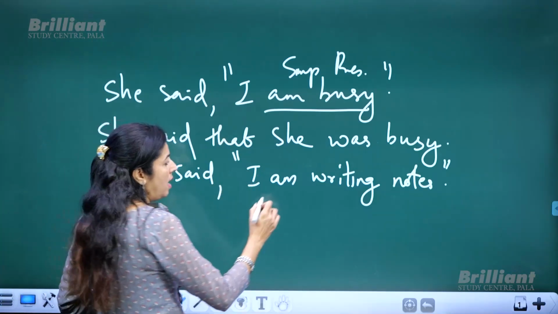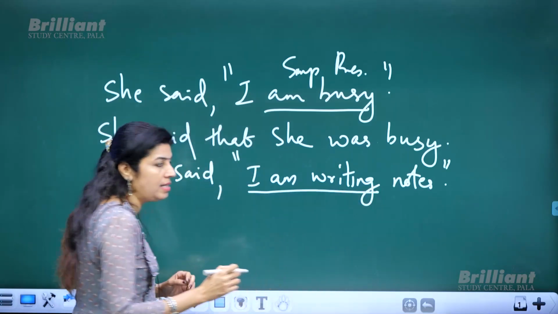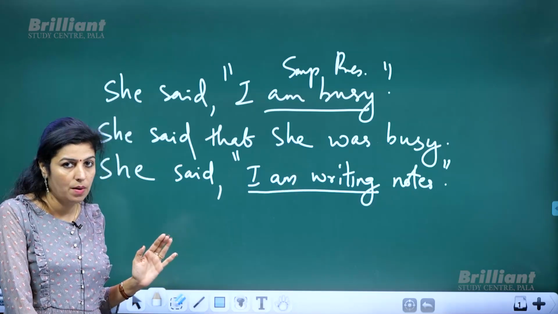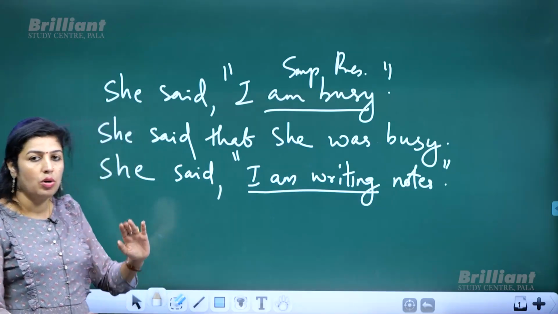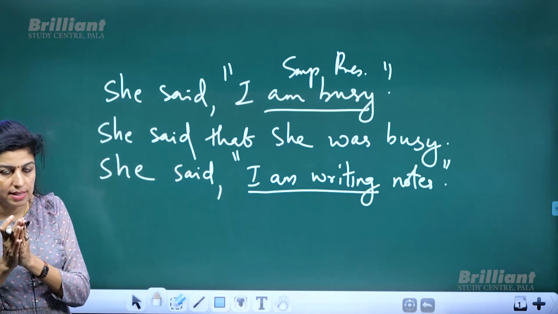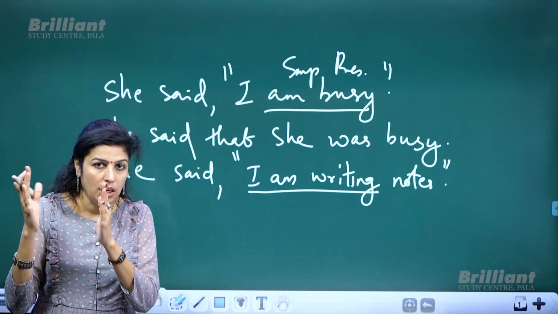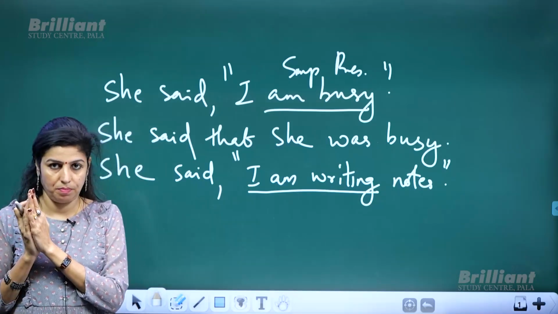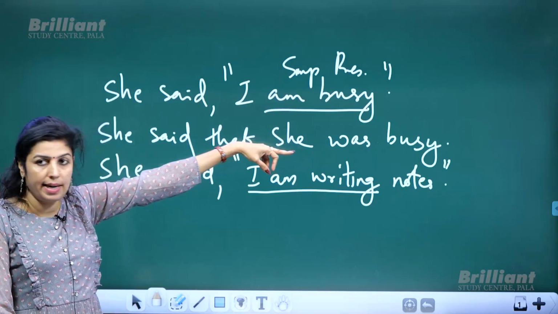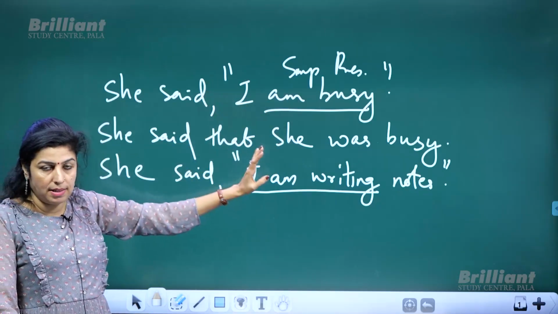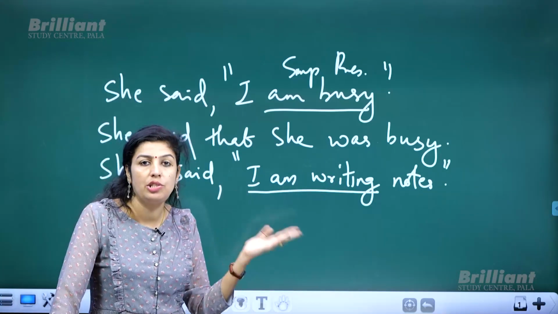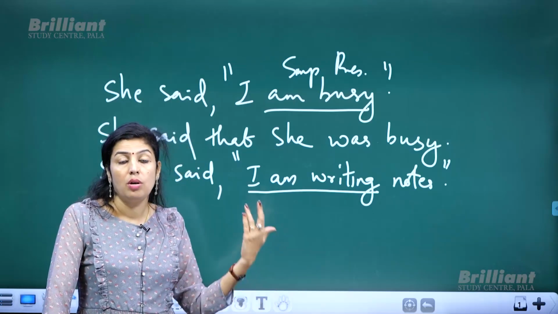Now the thing is, I am writing, what tense is used? Present continuous tense. Alright, present continuous tense. So right now we have seen the first rule, that all present tenses change to corresponding past tenses. Just like simple present tense, when you convert it into indirect speech, it changes to simple past tense. So exactly the same way, if it is present continuous, it must change to past continuous.